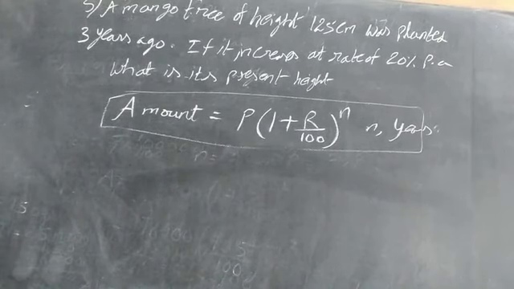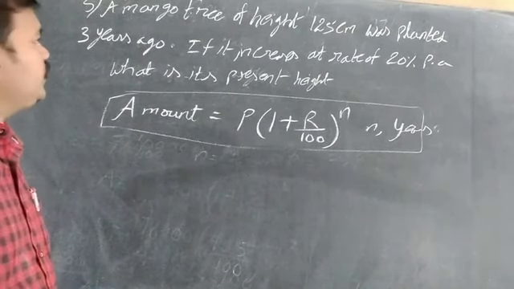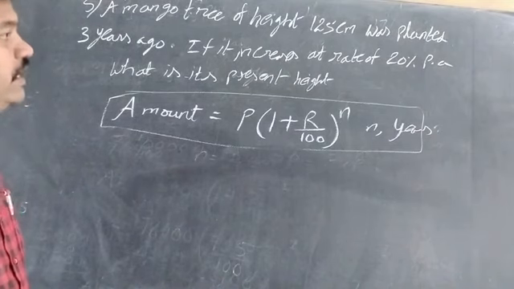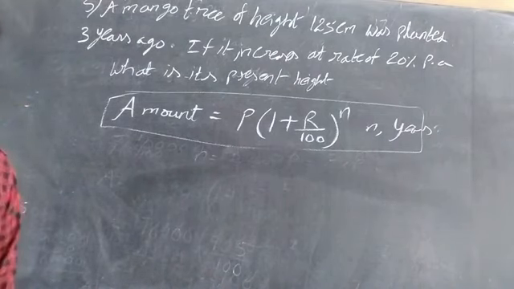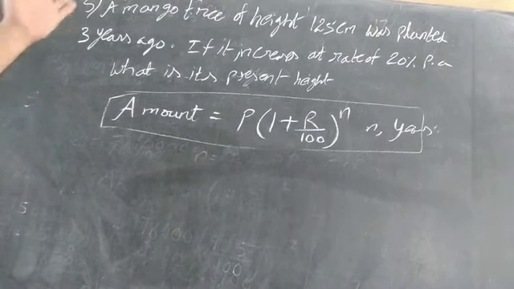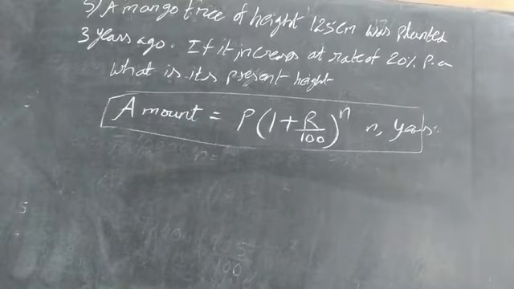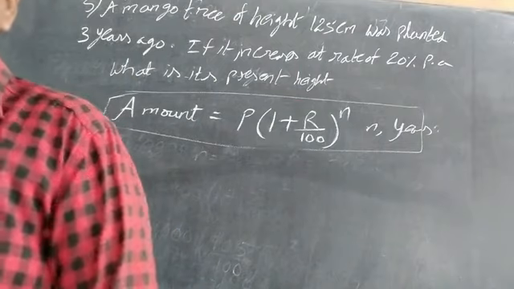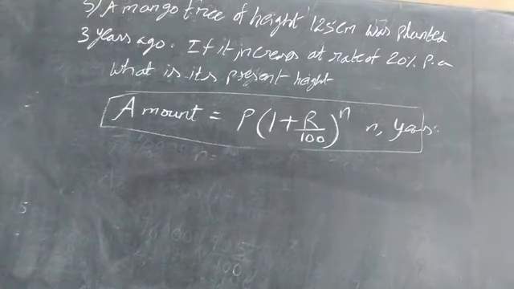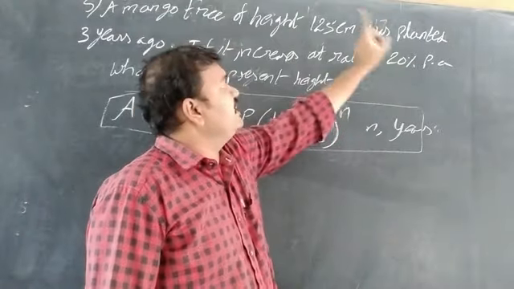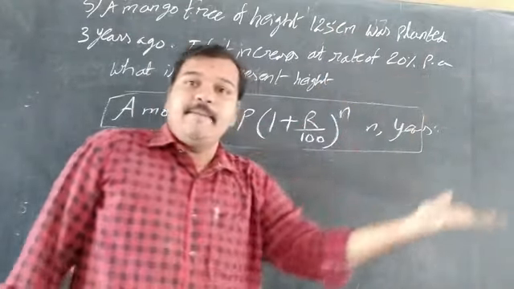Like that, the next sum is here. A mango tree of height 125 centimeters was planted 3 years ago. If it increases at a rate of 20% per annum, what is its present height? Here, sir, how can I know whether it is simple interest or compound? But a tree is given. Why are we using the formula of amount, principal and interest? Maths means in our own wish we can do it. If it is given in the form of years, we can find this sum in the form of percentage also: 20% of 125.